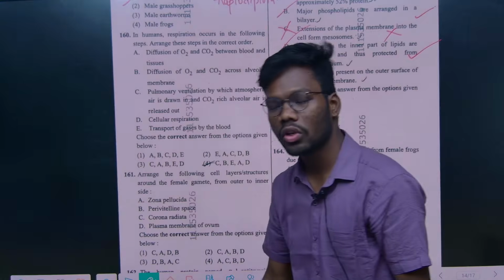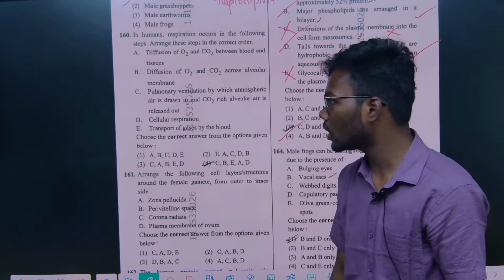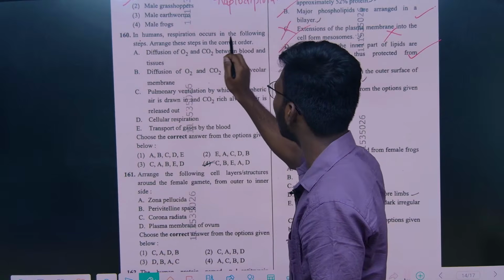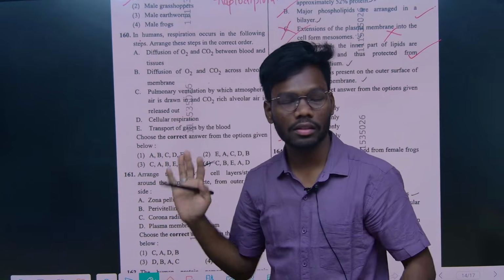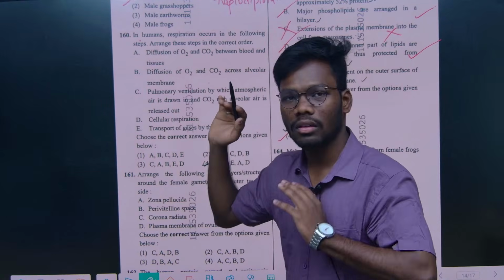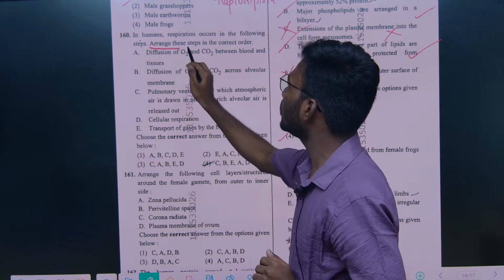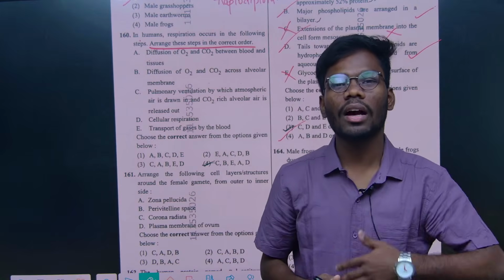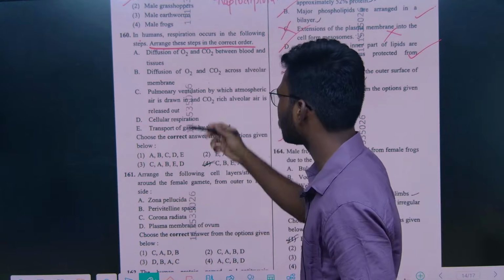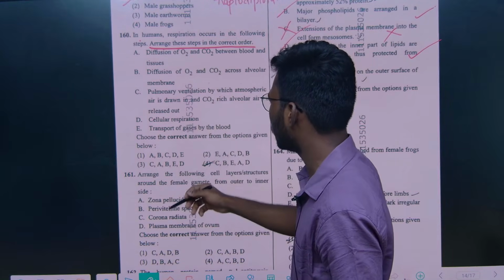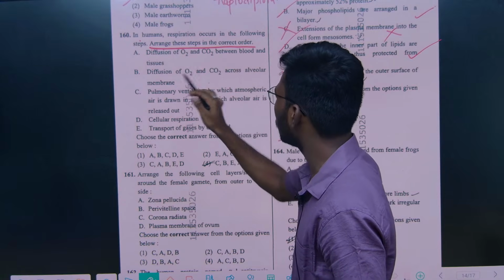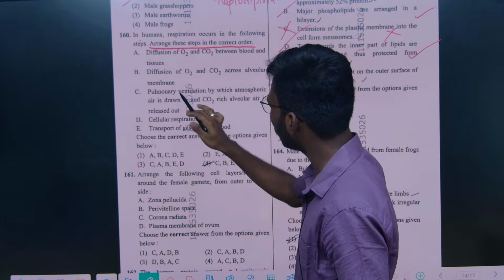From human physiology, again respiration, they gave another question. They are asking, in humans, respiration occurs in the following steps. There are some steps done in respiration, and now they are asking to arrange these steps in the correct order. Let's arrange. First, what happens? Diffusion of O2 and CO2 between blood and tissues, no. Diffusion of O2 and CO2 across the alveolar membrane, we'll see.